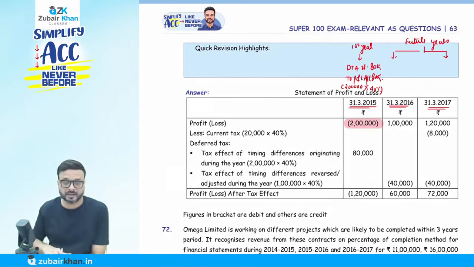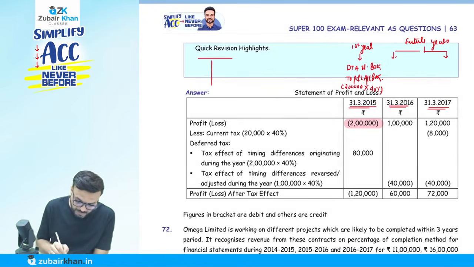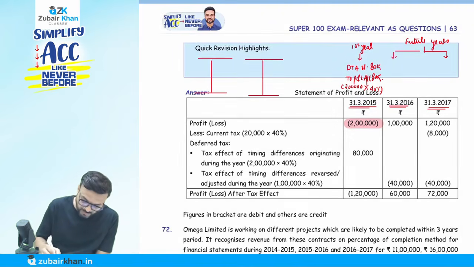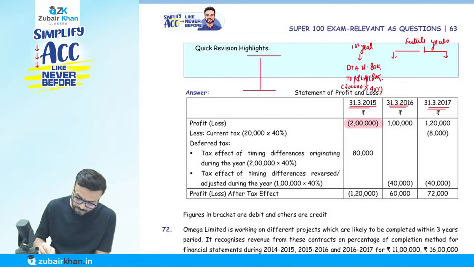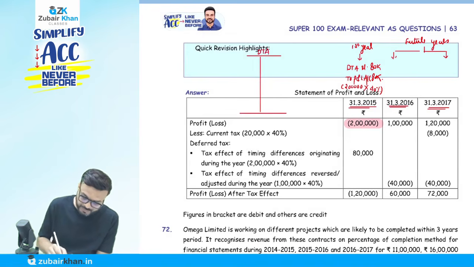Now please understand this. For your knowledge, I'm going a little bit in depth here. Let me create a deferred tax asset account here. Just 1 minute. Okay, this is a deferred tax asset account. So in the first year, you create a deferred tax asset debit of 80,000. So I have a balance of 80,000 here, and it will come as an opening balance in next year. This is first year, second year, and the third year will also come.